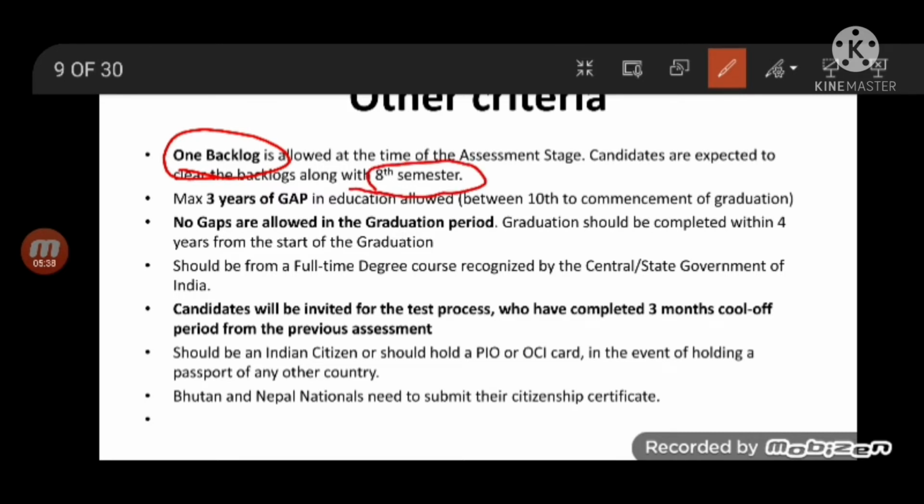Hoping that you will clear them, you can apply. Even if you have a doubt whether you will clear it or not, we still strongly suggest you apply. And a maximum of 3 years of gap in education is allowed between 10th and the commencement of graduation. Between 10th and the starting date of graduation, there can be a 3 year gap.